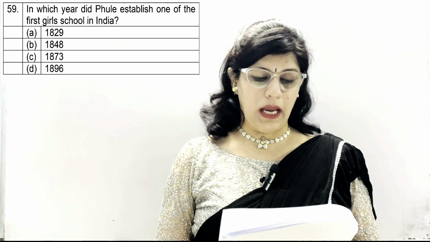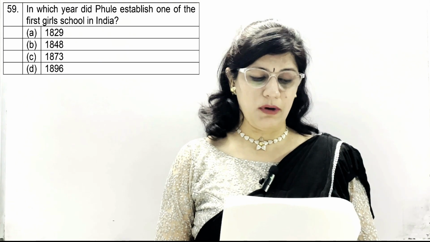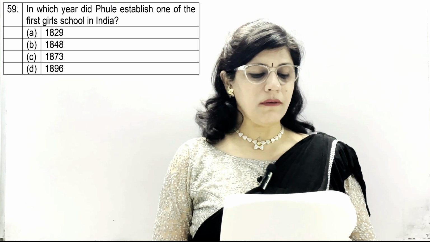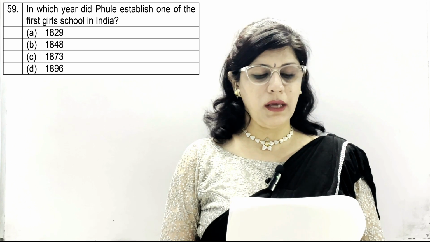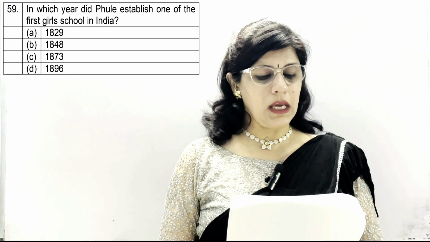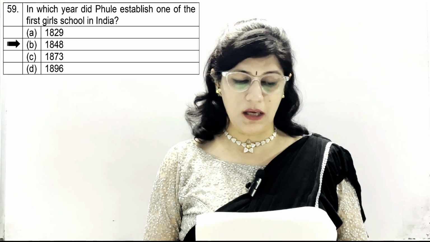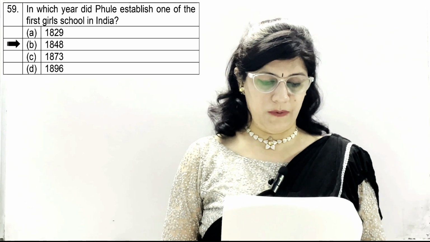Question number 59. In which year did Phule establish one of the first girls' schools in India? Options given A, 1829, B, 1848, C, 1873 and D, 1896. And the correct option is B, which is 1848.